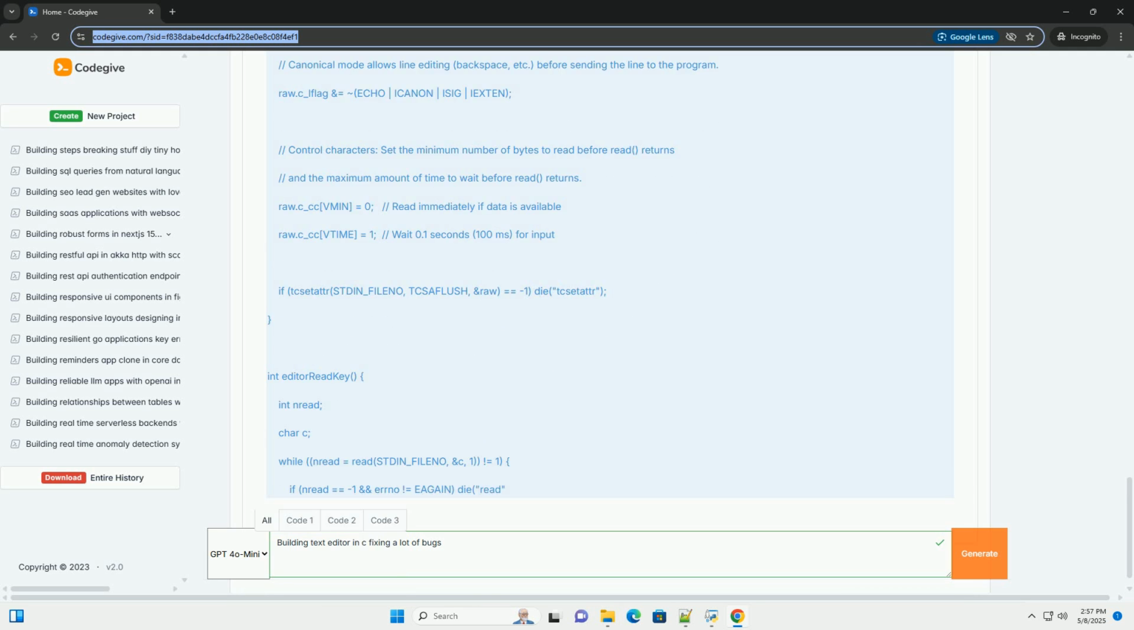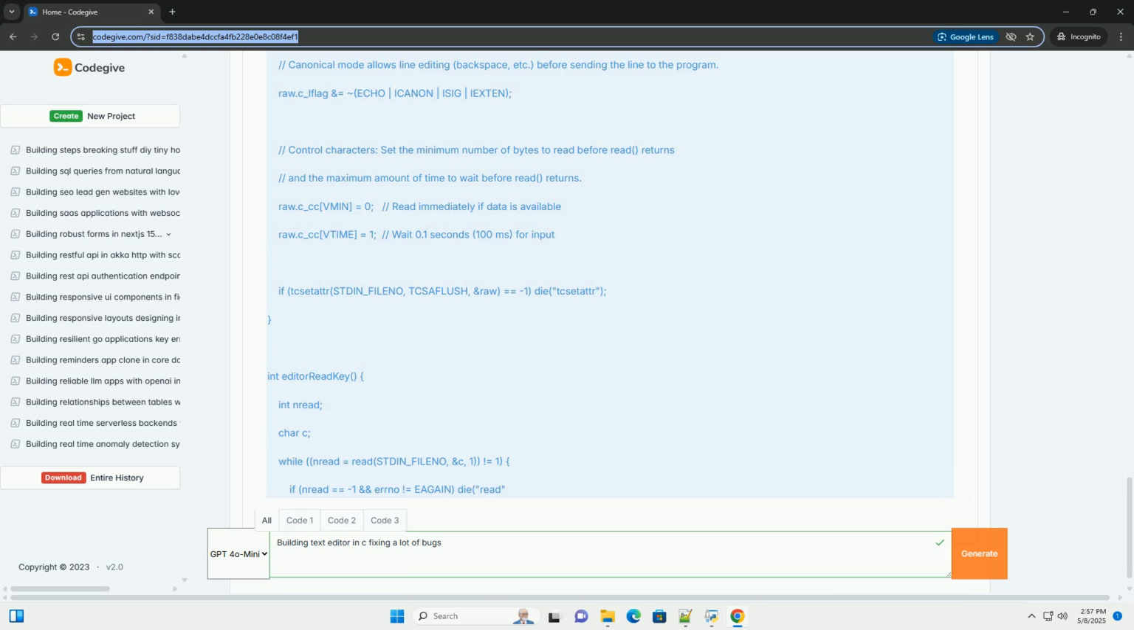editorOpen(const char *filename) opens the specified file and reads its contents into the E.row array. fopen opens the file in read mode. getline reads a line from the file. editorInsertRow inserts the line into the E.row array. strdup duplicates the filename into E.filename, so the editor remembers which file is currently being edited.